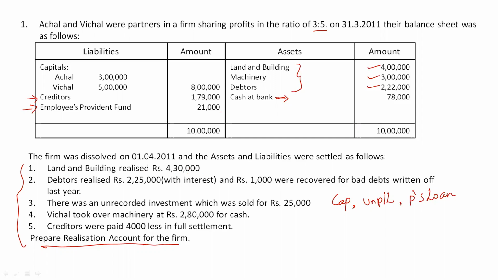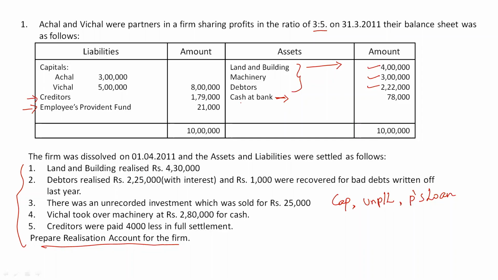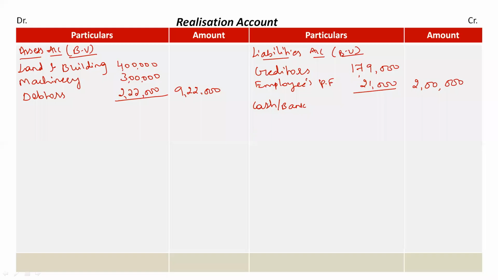Okay, so check the value of land and buildings in the question or in the balance sheet. It's 4 lakh, right? Land and building value was 4 lakh. When we have realized it, we have got rupees 4,30,000. So I will record it on the opposite side, in the credit side, as cash or bank account. Here let's take bank account, because in the question cash at bank is given, right? So I'm taking bank account.